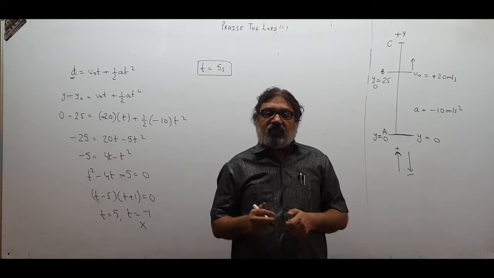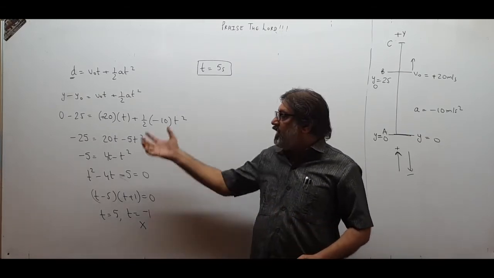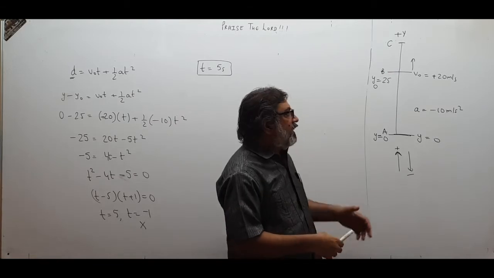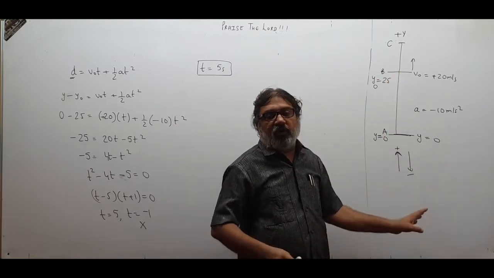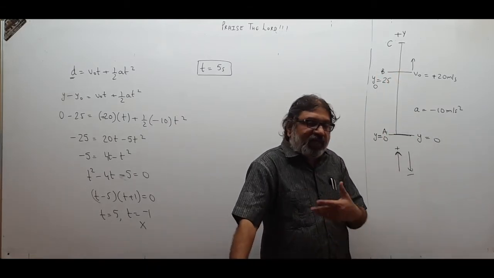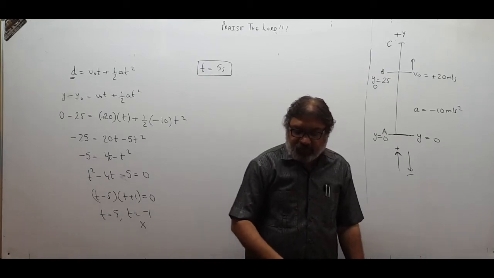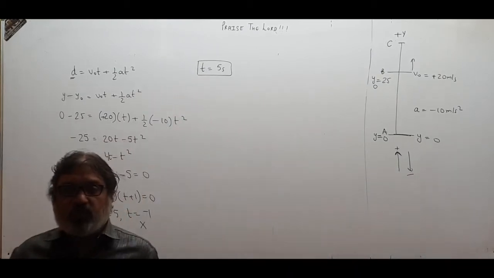So like that, if you are asked to find out only the time of flight, you can directly go like this. You may not split up, first going from B to C and then going from C to A again. You may directly go like this. Okay? Please pause and copy. These are a few tricks that you have to understand.